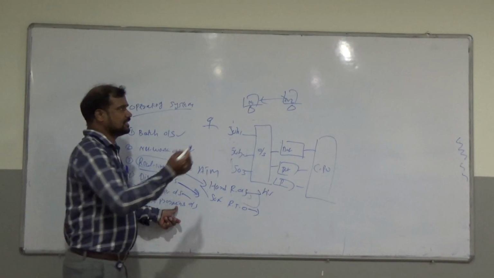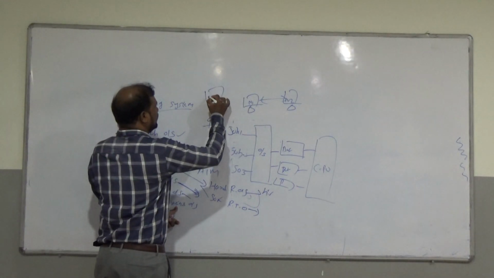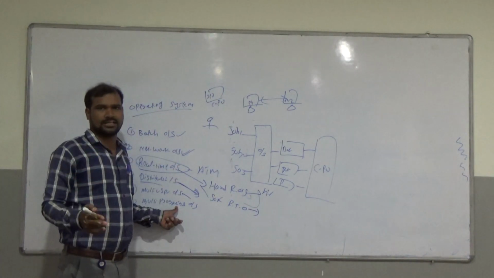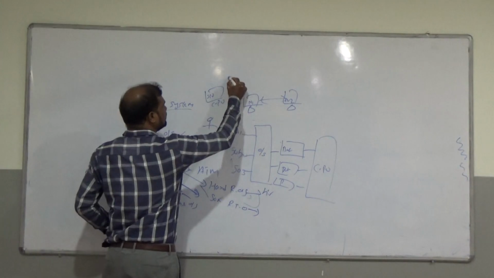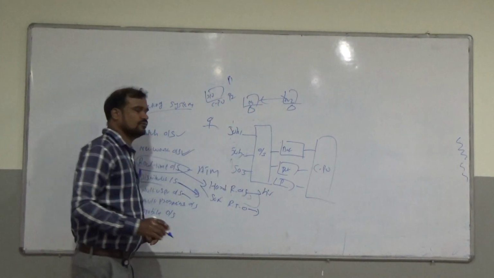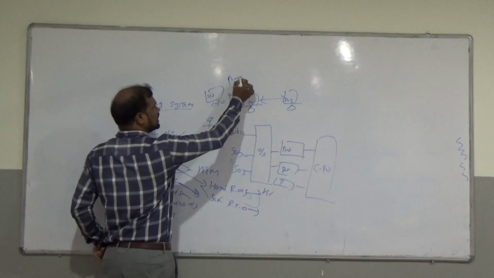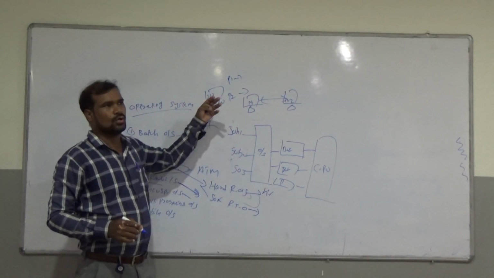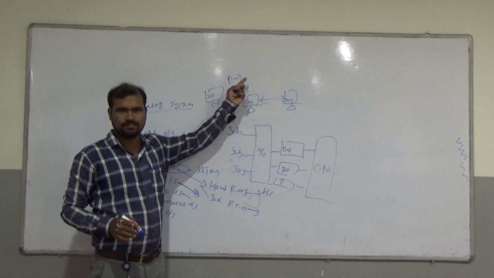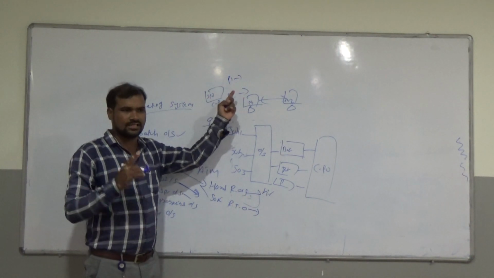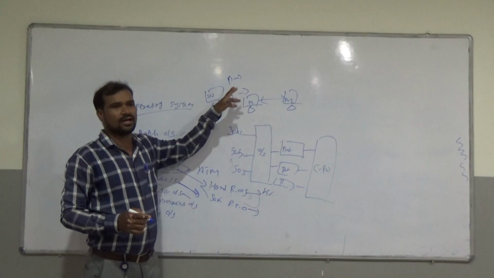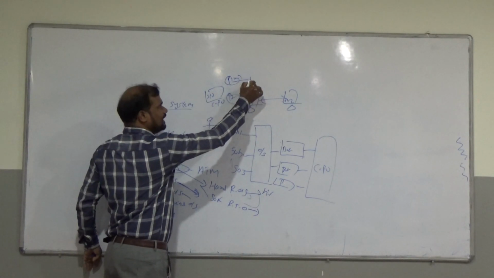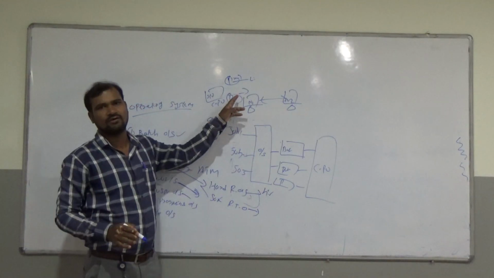For example, every system or every CPU has two processors, like Pentium 1 and Pentium 2. It means in one system we can run two programs. In a single system we are running two operating systems, Linux as well as Windows. In a single CPU we are running two processors, P1 and P2. On P1 we use the Linux operating system and on P2 we use the Windows operating system.